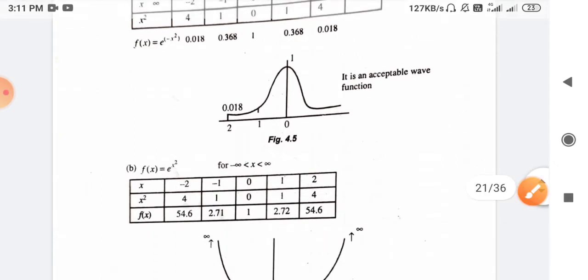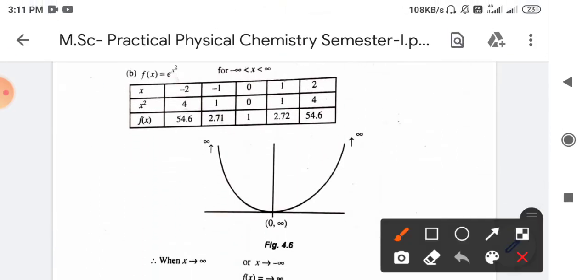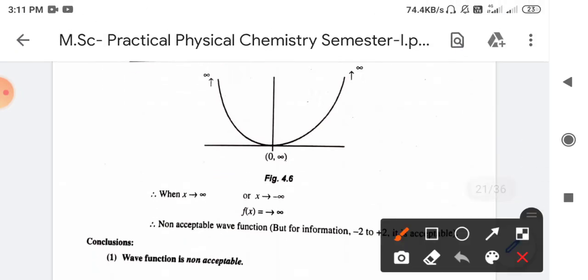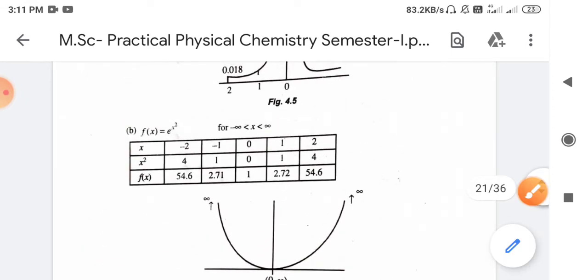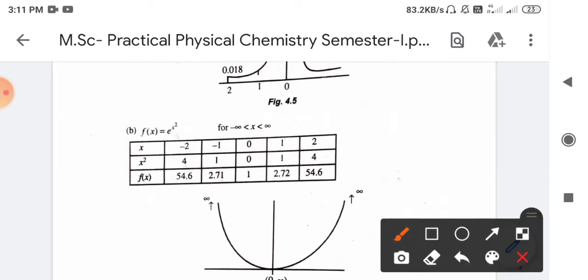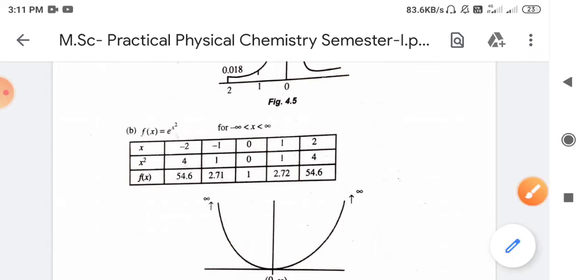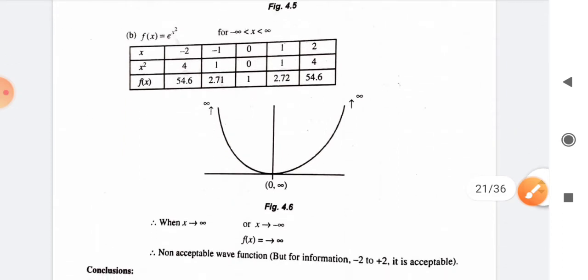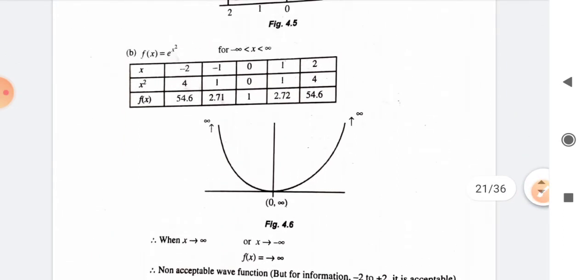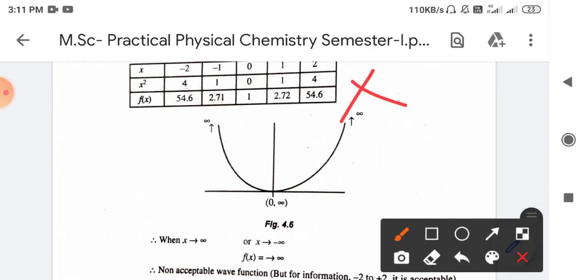Okay, now next is e raised to plus x square. So in this function we get to satisfy two conditions, that is it is a single valued and continuous function. But as the x value increases up to infinity, what we see is that this wave function tends to infinity. Okay, so my wave function tends to infinity, so there is no end for this wave function. So we can say that this wave function is not an acceptable wave function.